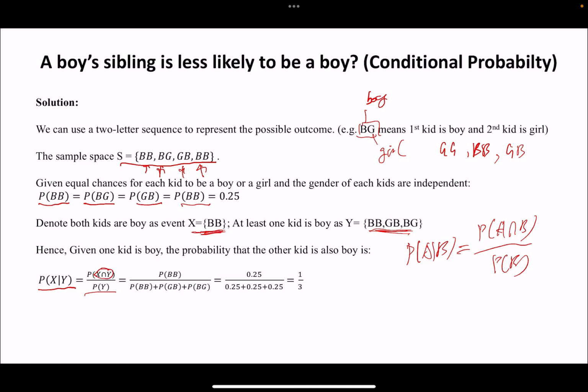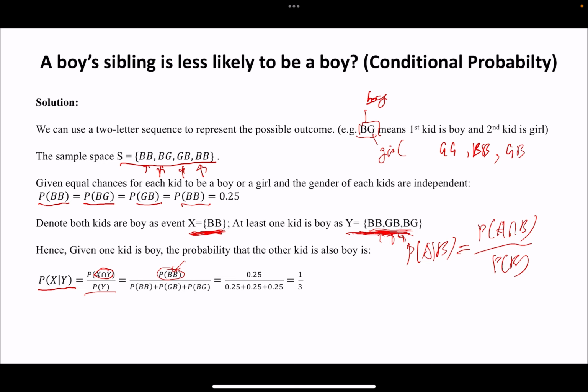We can reason a little bit. X denotes the outcome that both are boys, and Y denotes at least one boy. The intersection of these two sets is only one element, which is the probability that both of them are boys. And the probability of Y is quite straightforward.